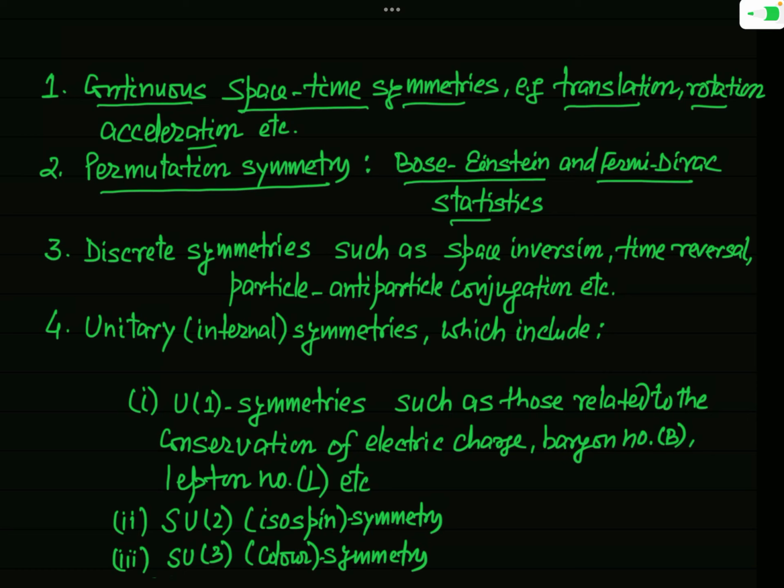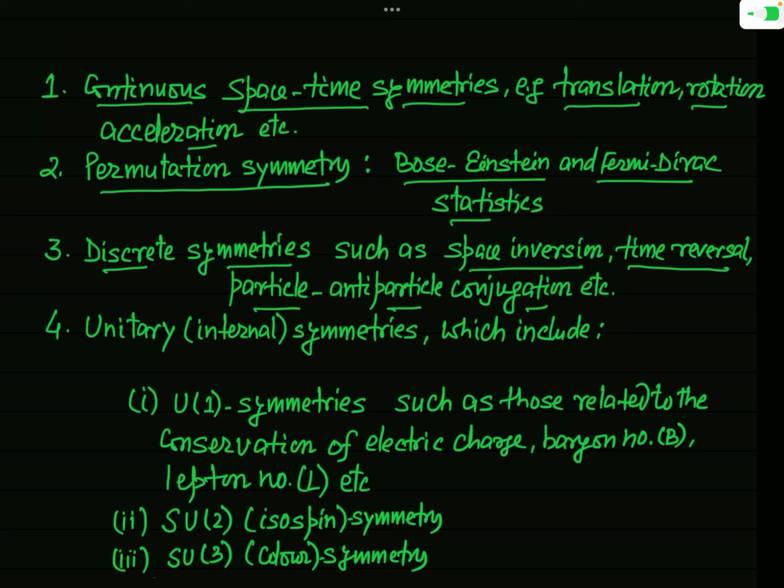Now, apart from the continuous space-time symmetry, there are also discrete symmetries. Okay, discrete symmetry, and examples of this discrete symmetry are space inversion, time reversal, particle anti-particle conjugation.